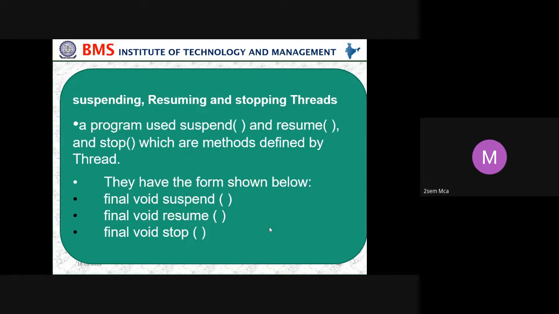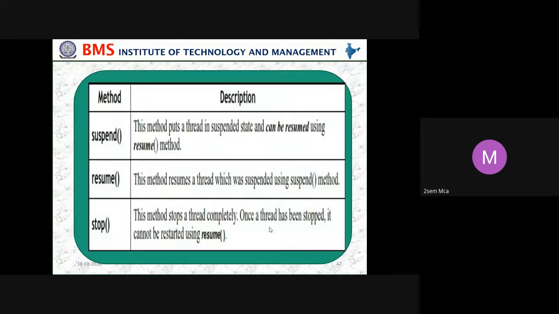So that's the end. That's the reason we generally use a keyword called final. In the same way, suspend: wait for some time, don't want to execute now. In that case, we use suspend. Then resume: once you made something wait, you want it to resume back. That is what is called resume. Then stop: I have completed my work and it is done, so then we use the stop method. So here, suspend, resume and stop.